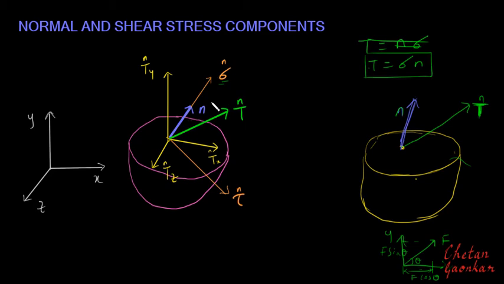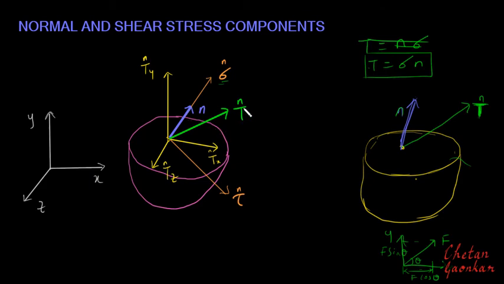Now the way I have resolved it along the normal and along the plane, similarly I can even resolve this resultant stress vector along our frame of reference. Now our frame of reference is the x-axis, y-axis and z-axis.